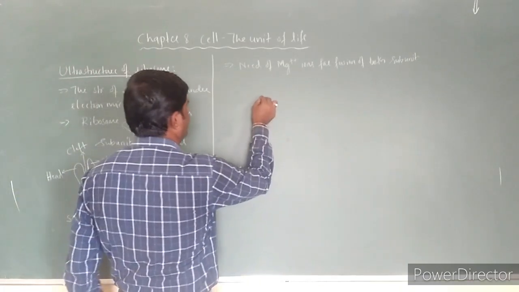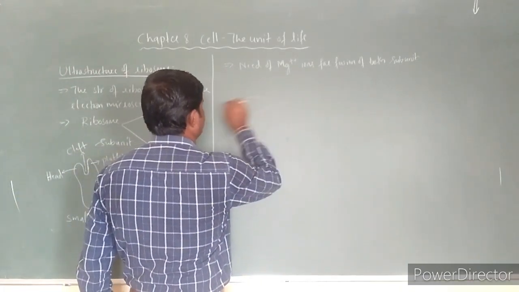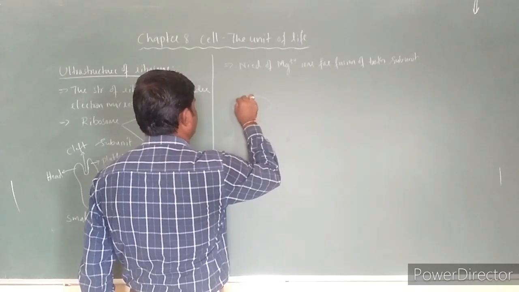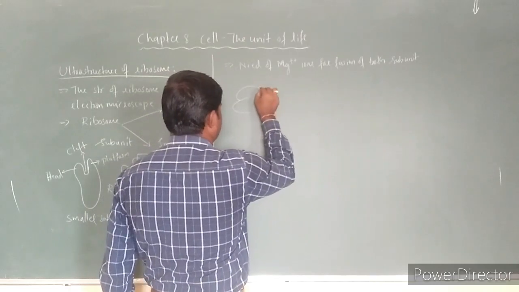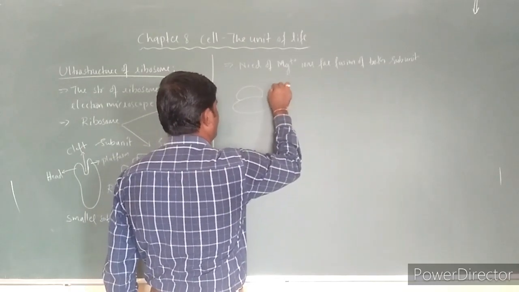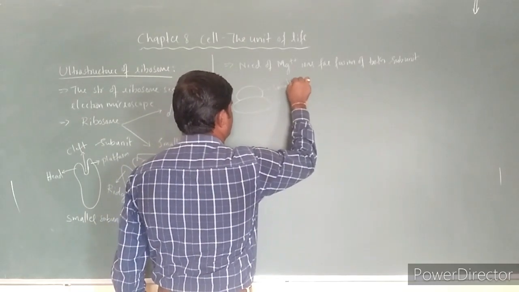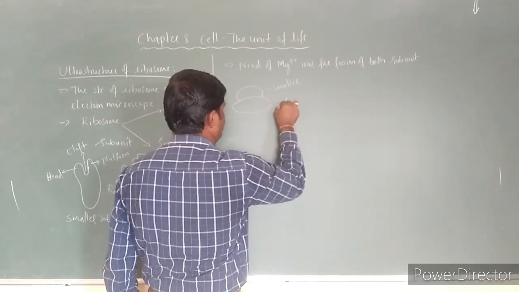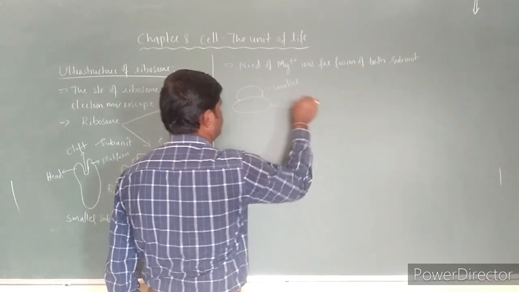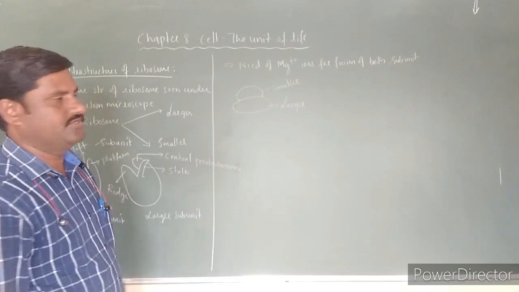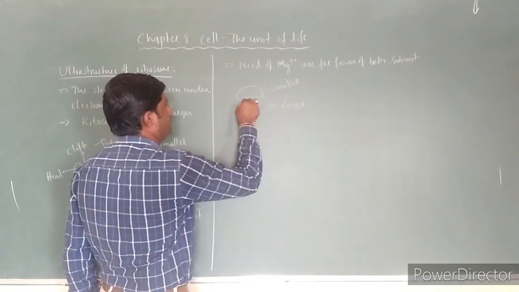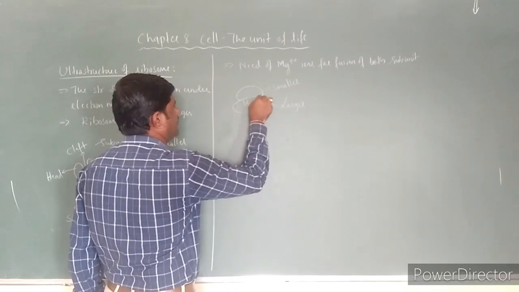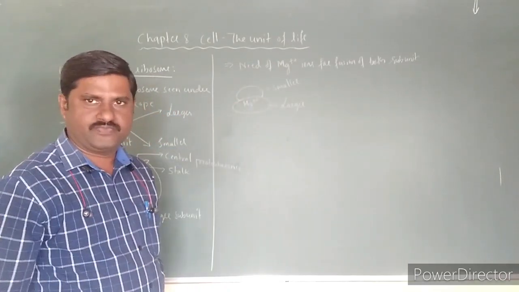I shall show you here very simply. This is one ribosomal subunit and this is another ribosomal subunit. This is the smaller subunit, this is the larger subunit. Both of them fuse each other in presence of Mg++ ion over here, right?